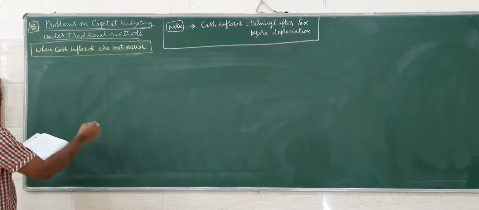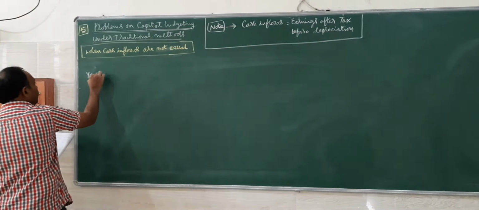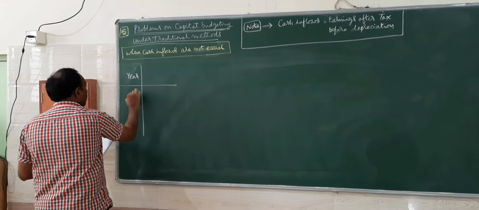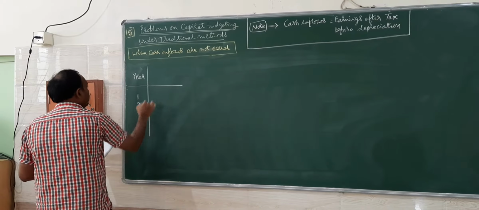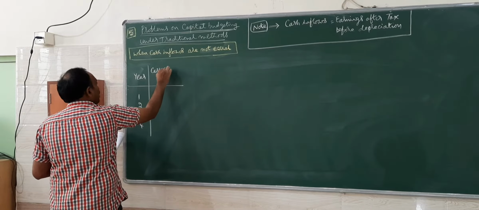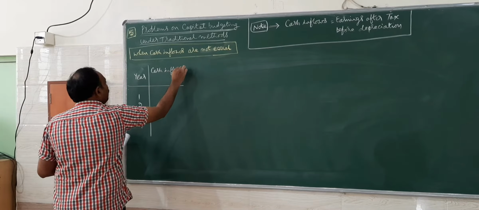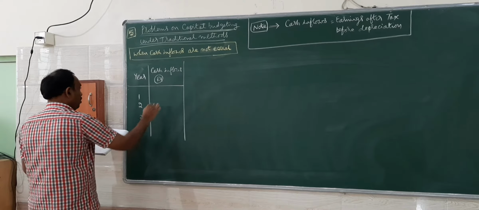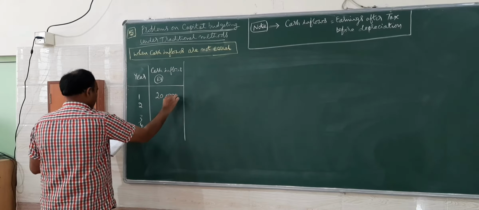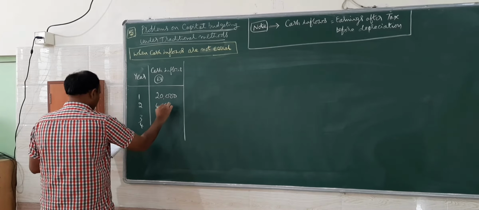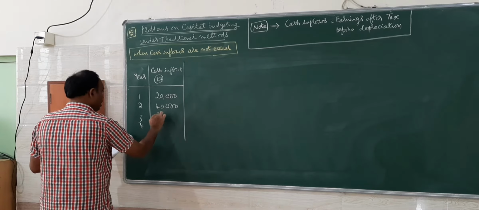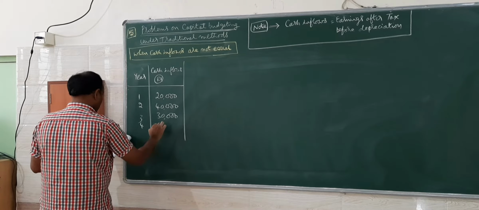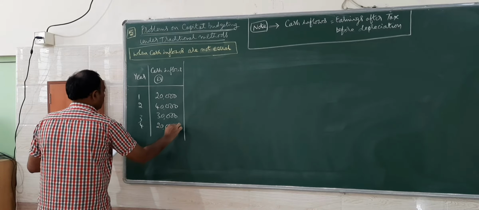So they have given the years 1, 2, 3, 4. Cash inflow for each year is given: first year 20,000, second year 40,000, third year 30,000, fourth year 20,000.